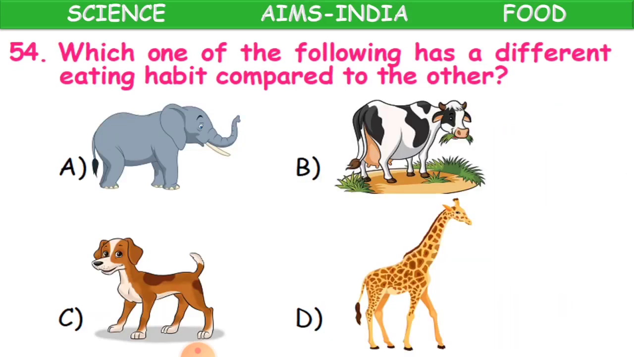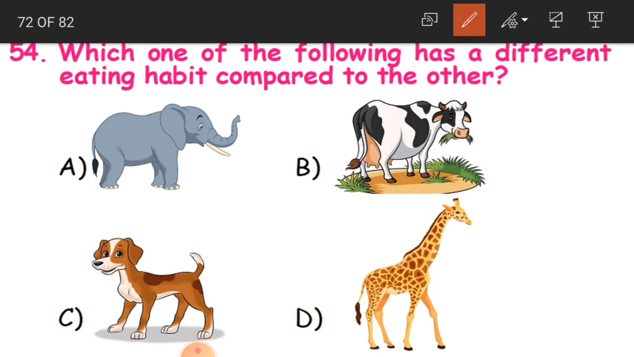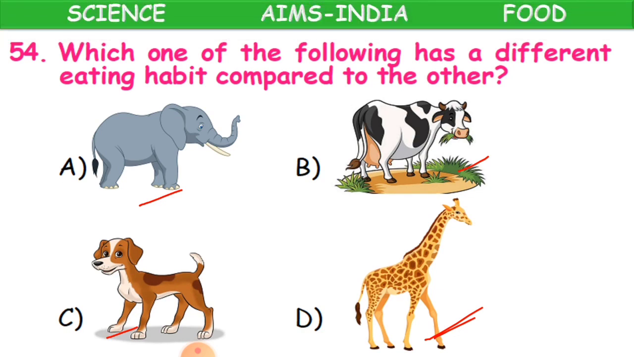Now 54th question. You are seeing colorful animals here. Which one of the following has a different eating habit compared to the other? See, you are having an elephant, now cow, dog and then a camel, sorry, giraffe. This is giraffe. So which animal has got a different eating habit? Then the answer is D, giraffe, children.